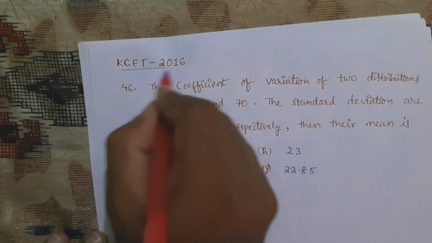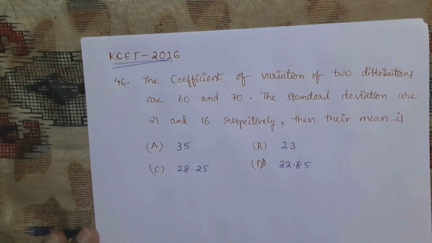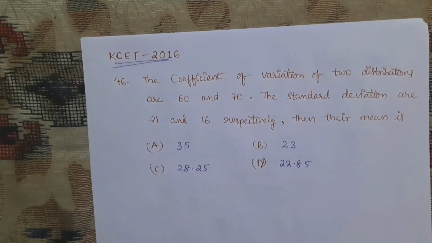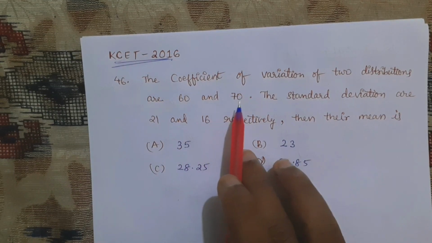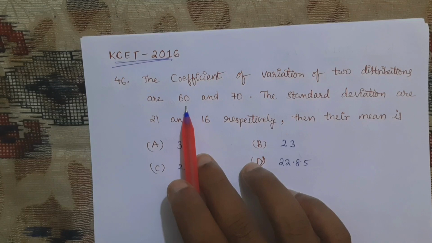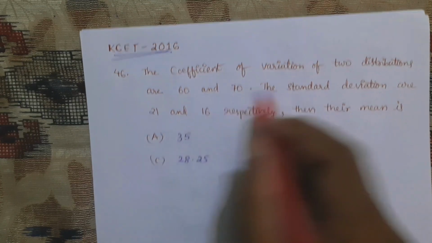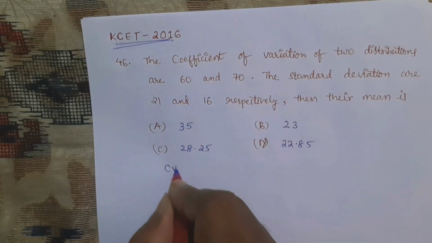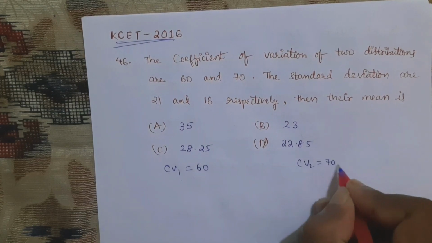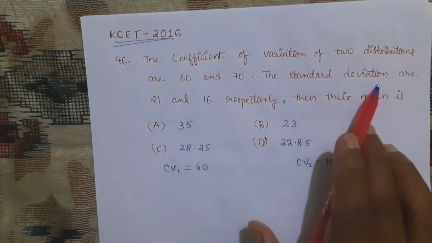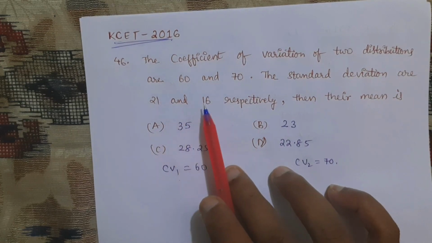question from 2016. The coefficients of variation of two distributions are 60 and 70. That is, CV1 is equal to 60 given, CV2 is equal to 70 given. Next, the standard deviations are 21 and 16.